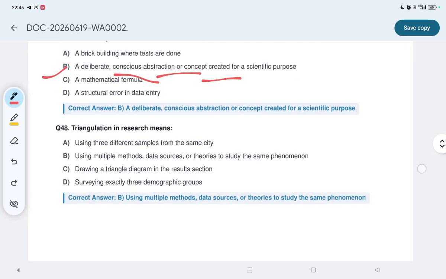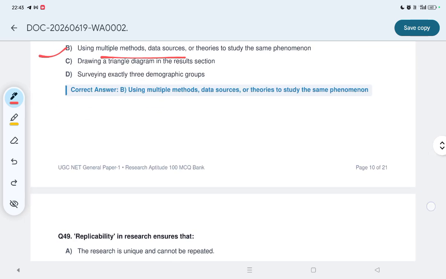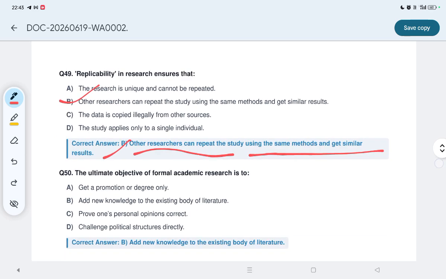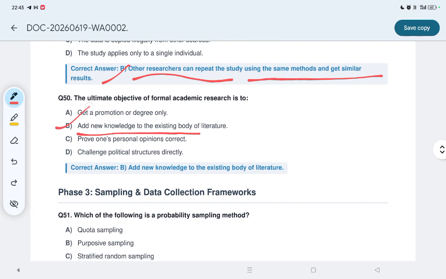48, triangulation in research means option B, using multiple methods, data sources or theories to study the same phenomenon. 49, replicability in research ensures option B, that other researchers can repeat the study using the same method and get similar results. This is the option B. Question number 50, the ultimate objective of formal academic research is to, this is what, add new knowledge to the existing body of literature. Option B is correct.